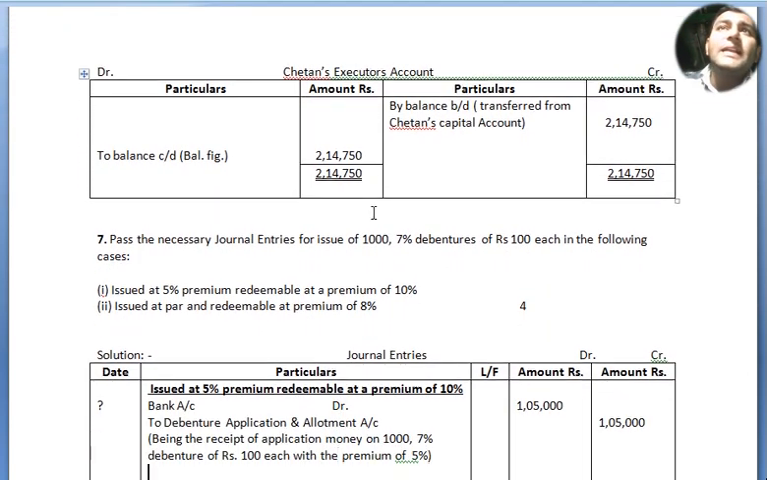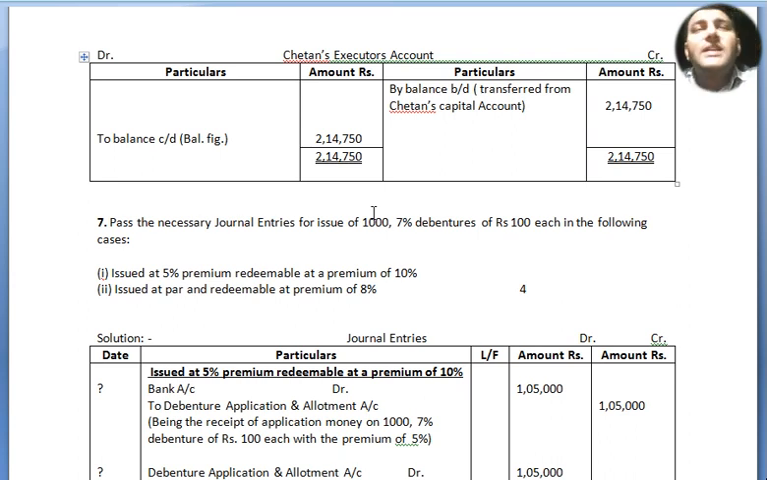executor's account. Here in the executor's account we have to make another ledger: debit, credit, Chetan's executor's account, particulars, amount. From the above account we have just brought down the balance of 2,14,750 in the executor's account. By balance brought down, transferred from Chetan's capital account, and we total it on both sides and then write it down to balance c/d, the balancing figure.